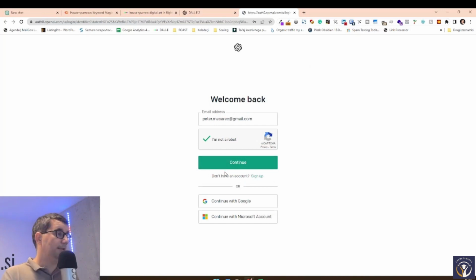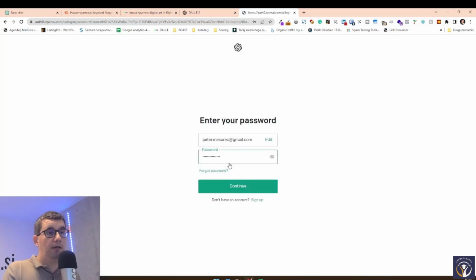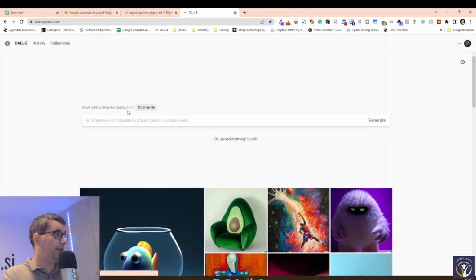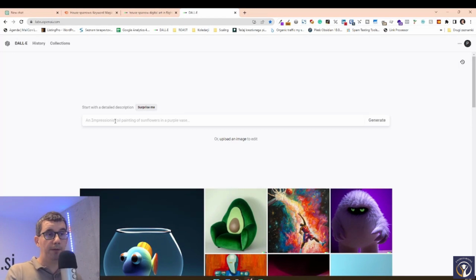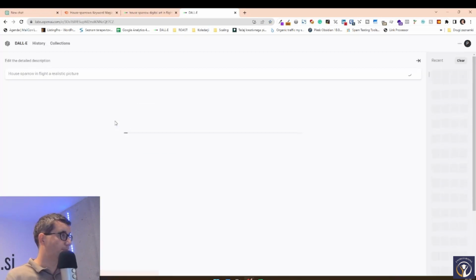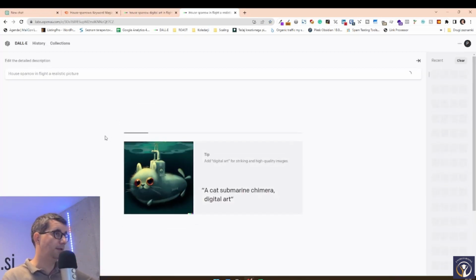So DALL-E is in the same way AI as ChatGPT. When we want it, we tell it what kind of a picture we would like to have, and it's going to create an image for us. The more detailed we are with the instructions, the better the image is going to be. So we want a house sparrow in flight, a realistic picture. And let's see what happens.